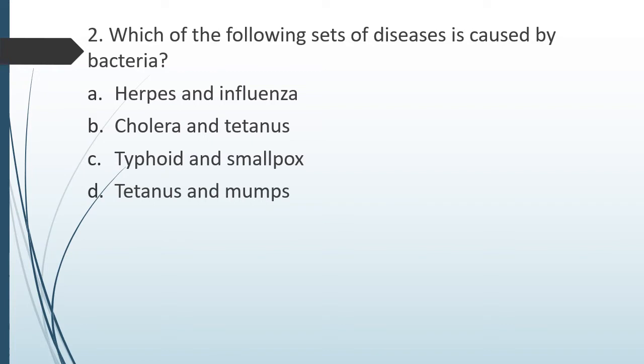So the correct answer is option B, that is cholera and tetanus. Both of these diseases are caused by bacteria. Herpes and influenza are caused by virus. Typhoid and smallpox: smallpox is caused by a virus, not by a bacteria. Tetanus and mumps: mumps again is caused by a virus. So typhoid and tetanus, though they are caused by bacteria, options C and D are not correct. Option B is correct, where cholera and tetanus are both caused by bacteria.